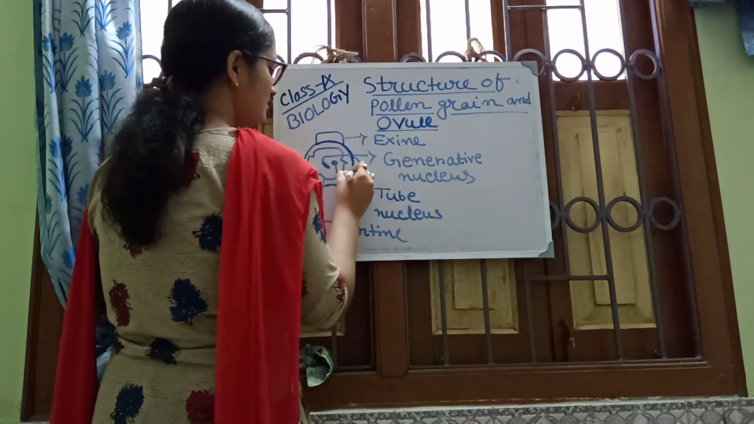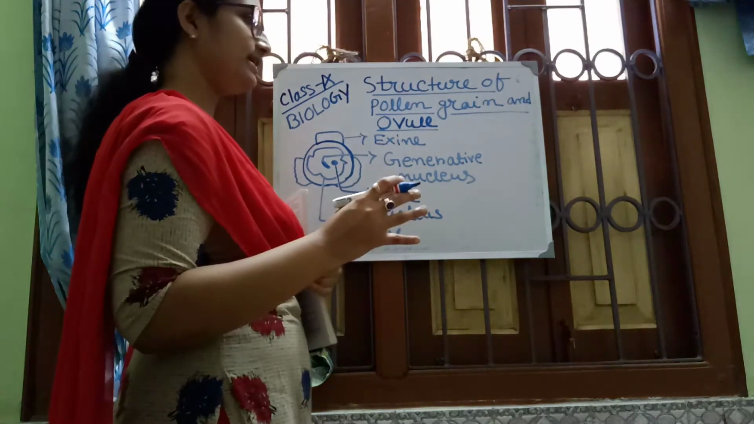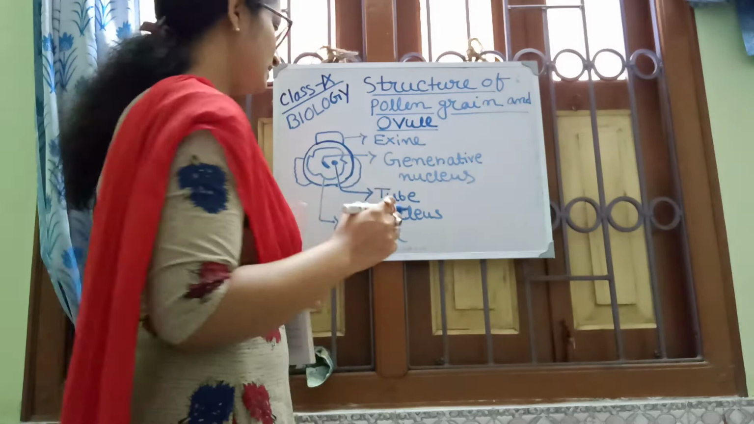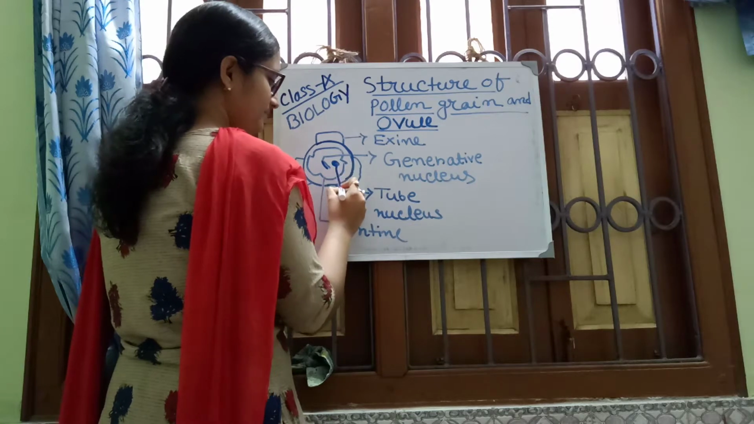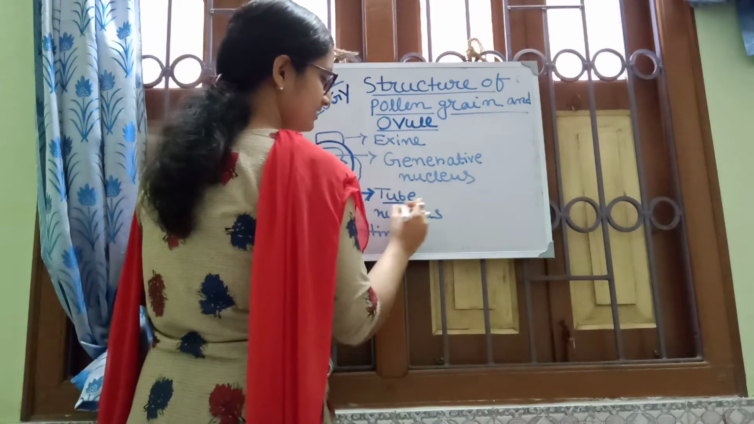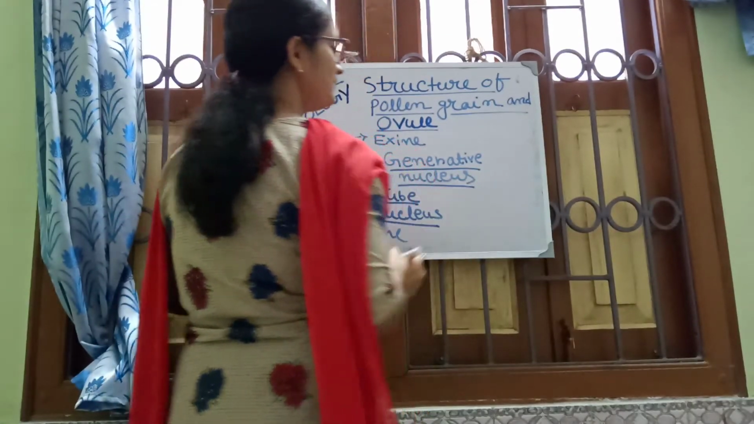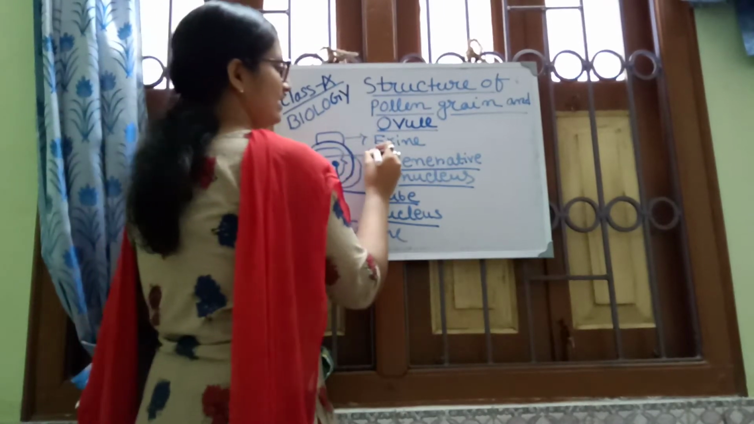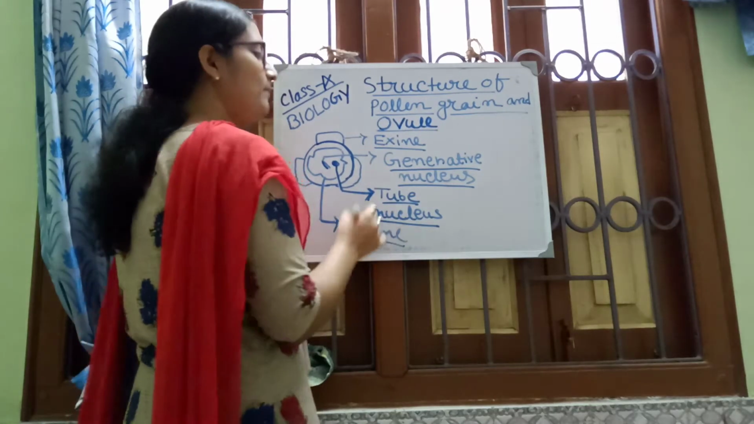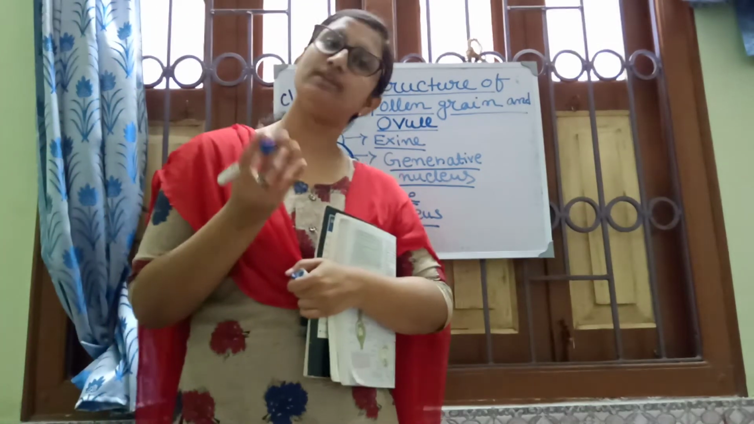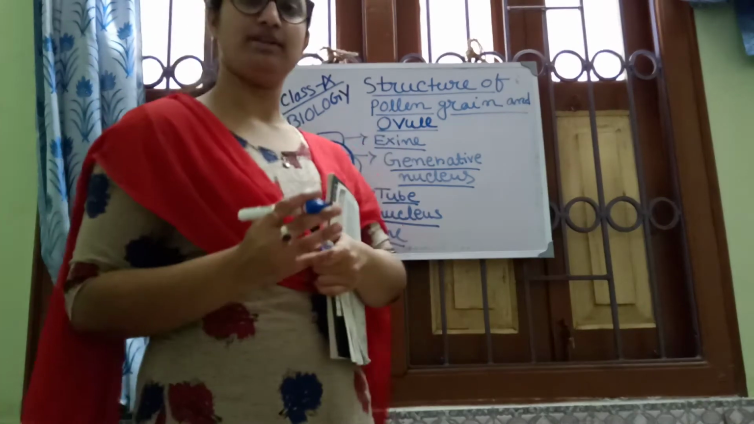At first, the structure of pollen grain. You can see here, this is the structure of pollen grain. Inside the pollen grain, nuclei are present, two types. One is the tube nucleus, and another is the generative nucleus. The outer layer is called exine and the inner layer is called intine. This is the structure of pollen grain, with the generative nucleus and the tube nucleus.